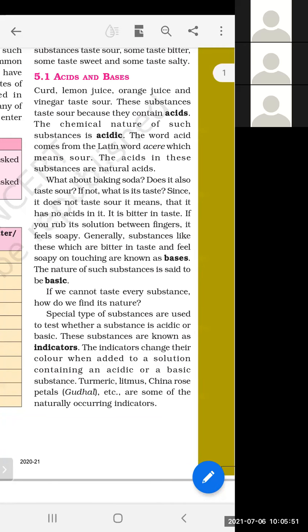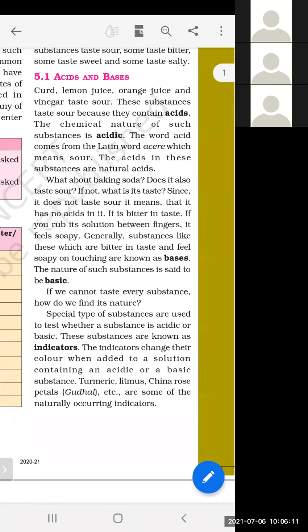Turmeric, litmus, China rose petals, gudhal. China rose is a type of flower. Litmus is also a plant. Turmeric, haldi, yes, are some of the naturally occurring indicators.